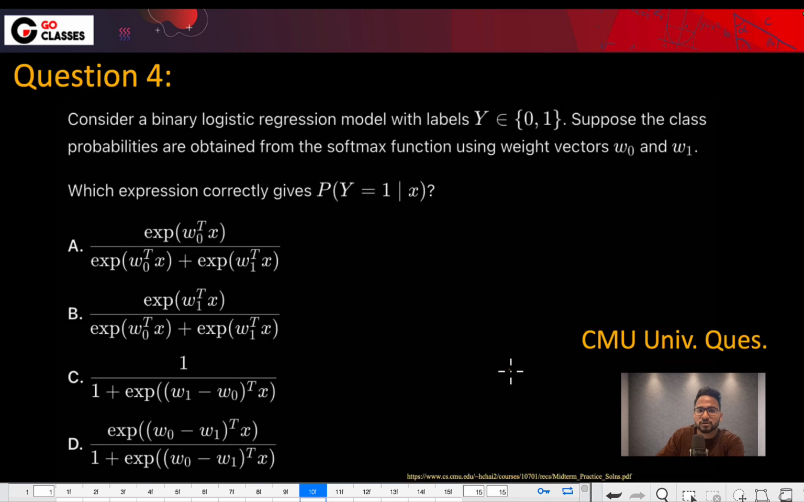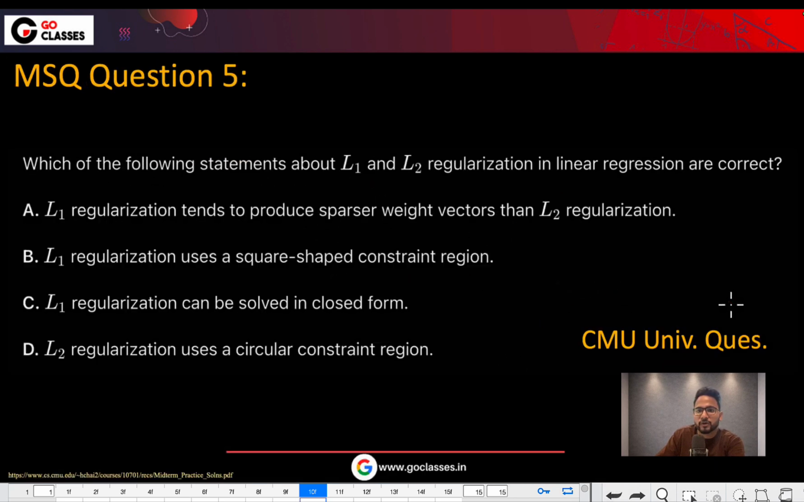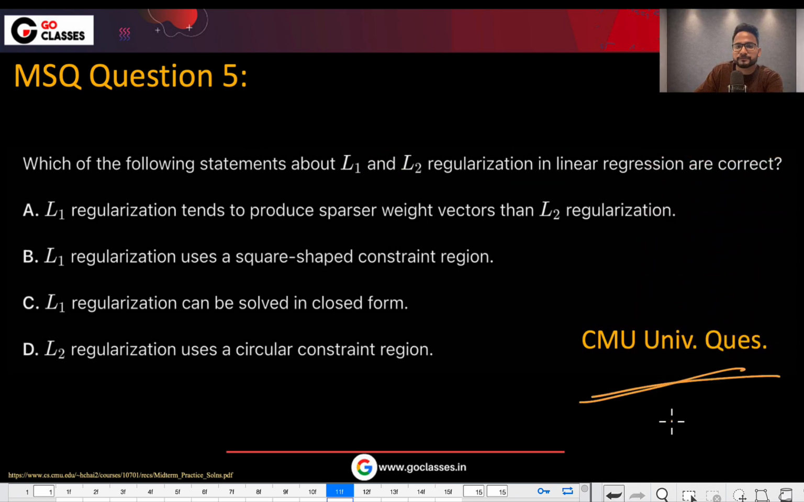Just try solving this question. This question is from logistic regression. Just try solving this question. Okay. And this question I've taken based on the regularization. Just try solving this question.